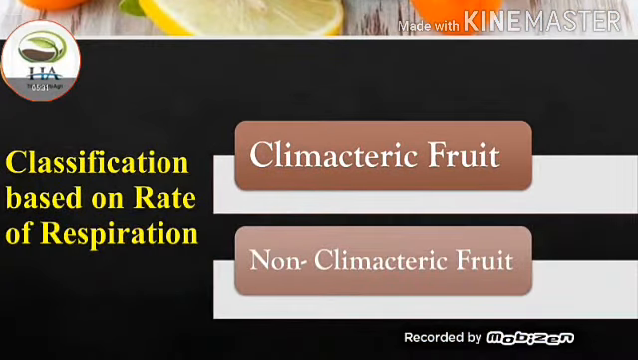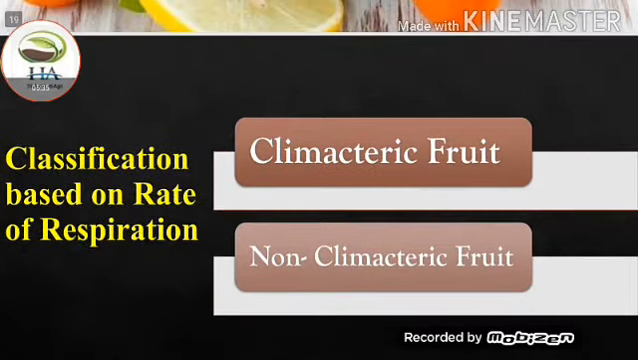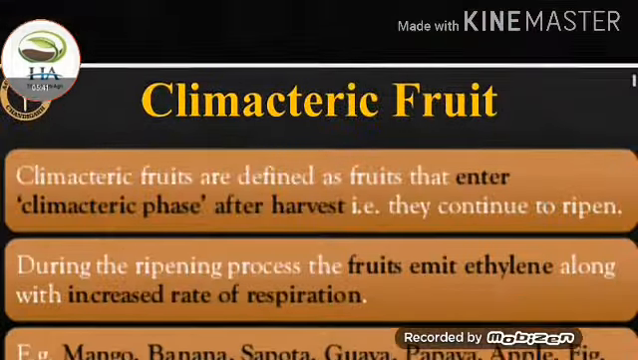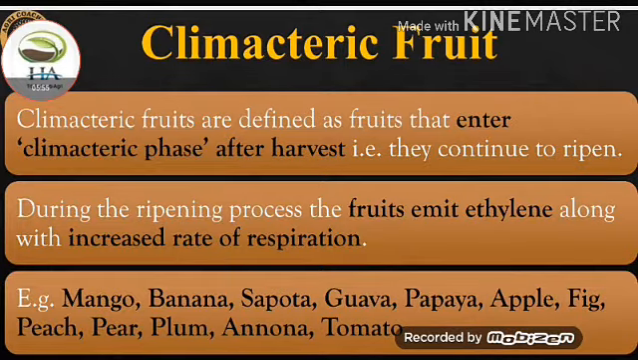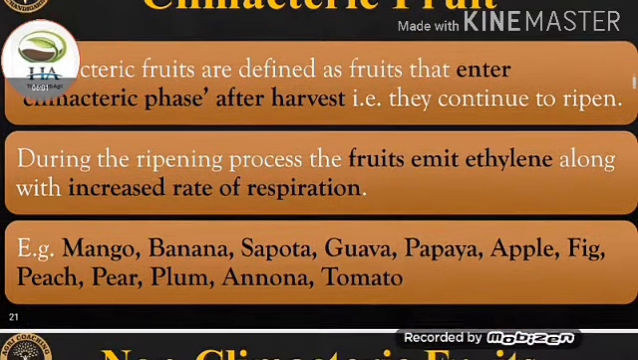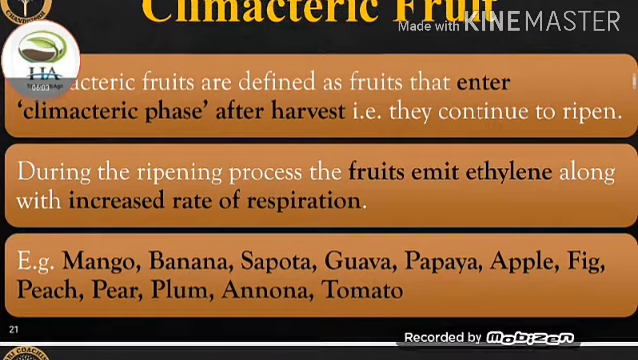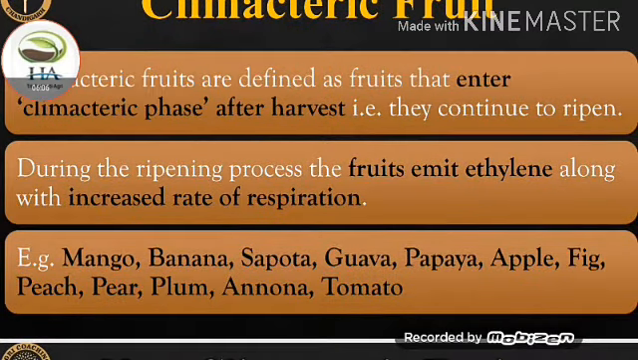Next, we talk about the classification of fruit based on the rate of respiration. In this, fruits are two types: climacteric fruits and non-climacteric fruits. The first one is climacteric fruit. Climacteric fruits are defined as the fruits that enter climacteric phase after harvest, that is, they continue to ripen. During the ripening process, the fruits emit ethylene along with the increased rate of respiration. Examples of climacteric fruits are mango, banana, sapota, guava, papaya, apple, fig, peach, pear, plum, ananas, and tomato.